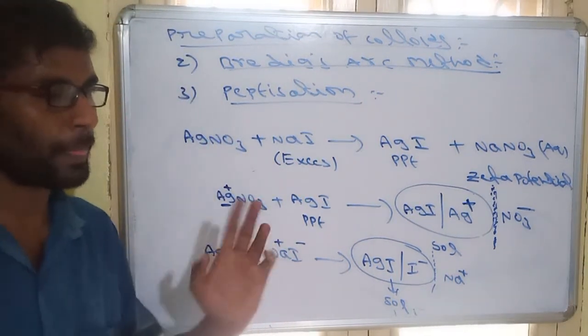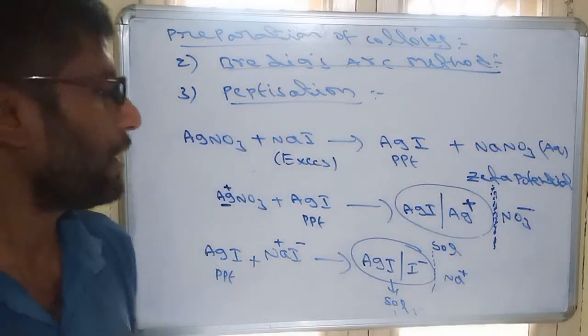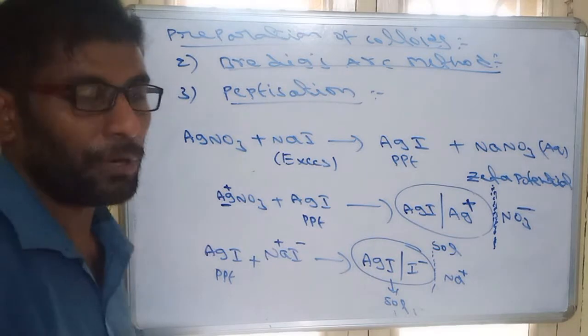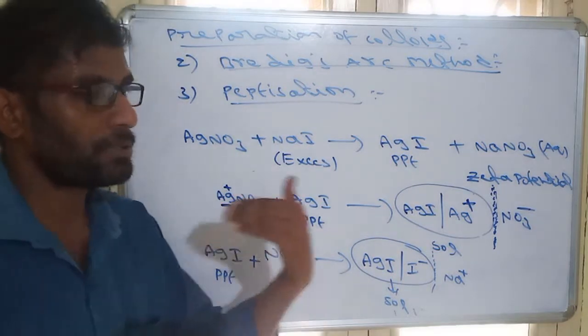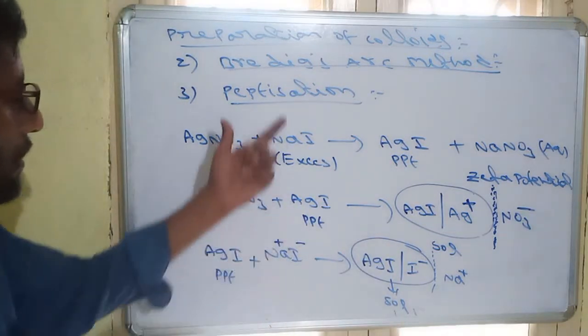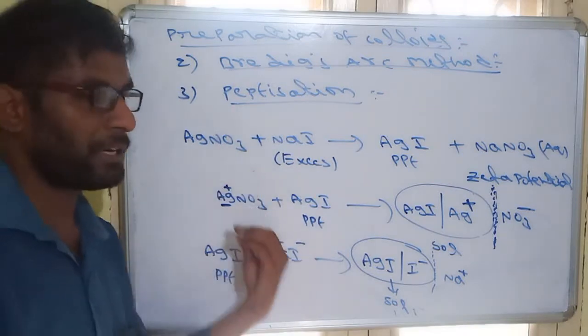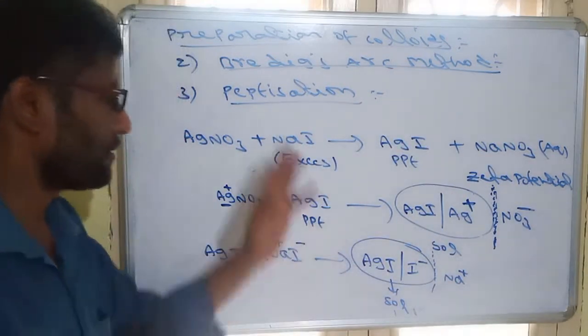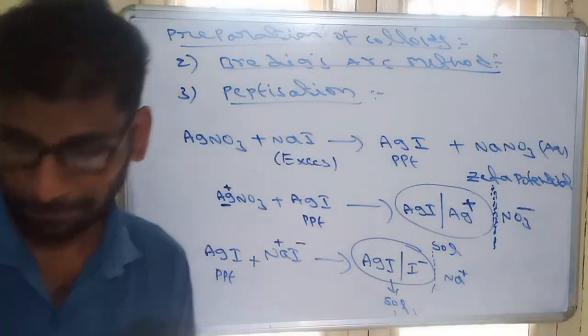So total 3 processes. Chemical method: with the help of chemical reaction, we can prepare colloid. Redox method: applicable to noble metals, by using electrical disintegration. Third one is the peptidization: precipitates we can convert to colloids by adding a suitable electrolyte. Total 3 preparations of the colloids.